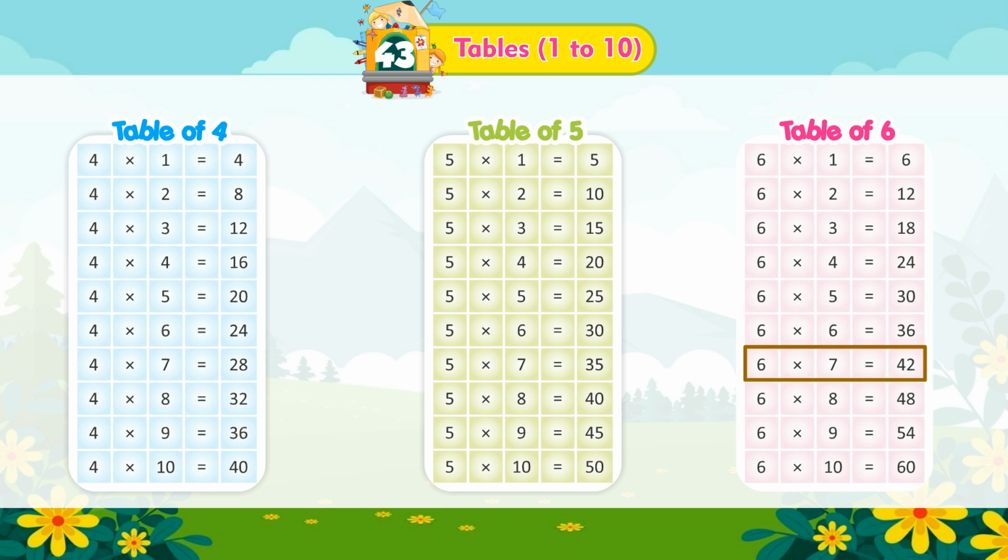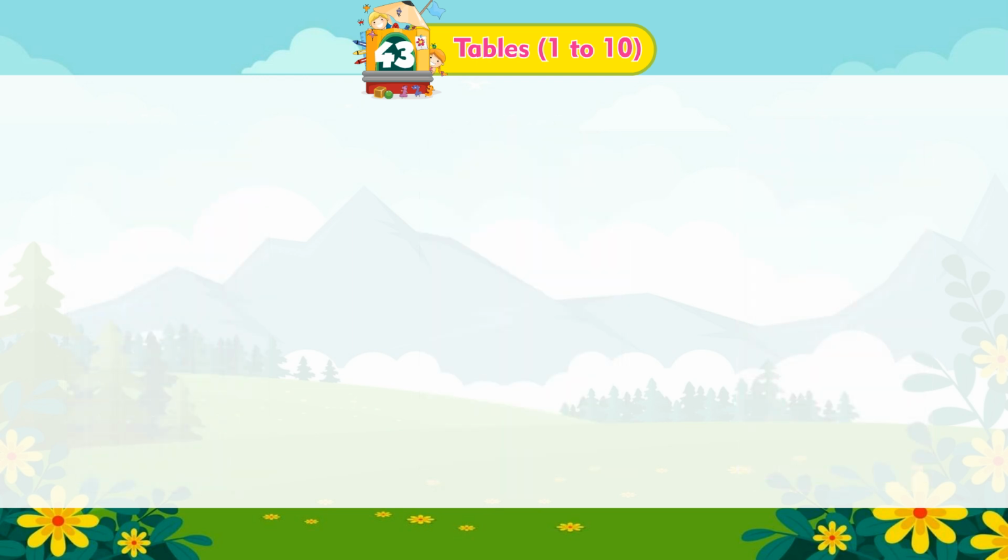6 multiplied by 7 is equal to 42. 6 multiplied by 8 is equal to 48. 6 multiplied by 9 is equal to 54. 6 multiplied by 10 is equal to 60.